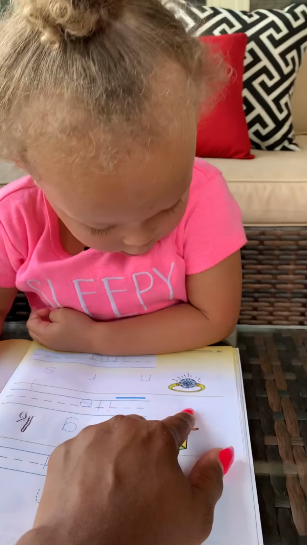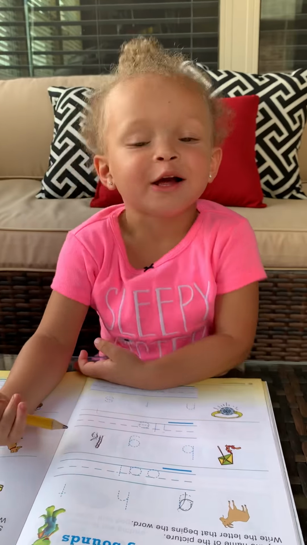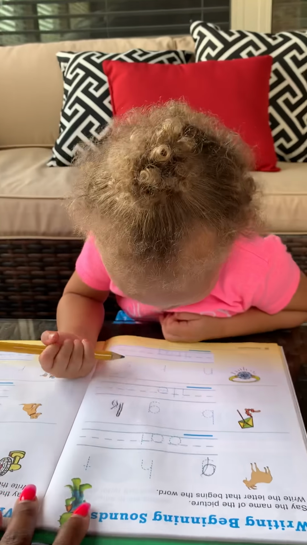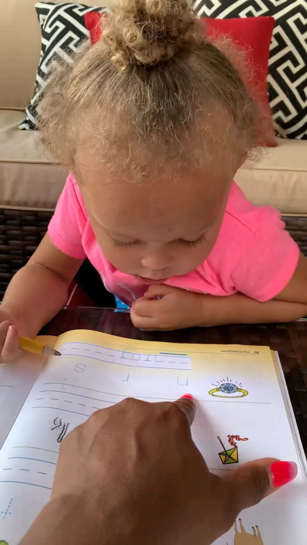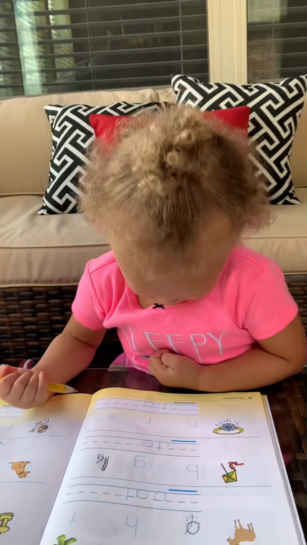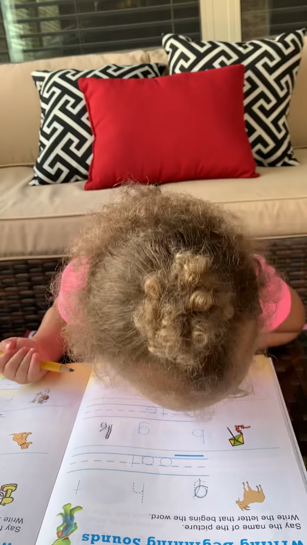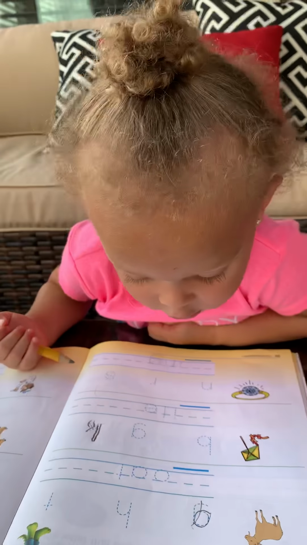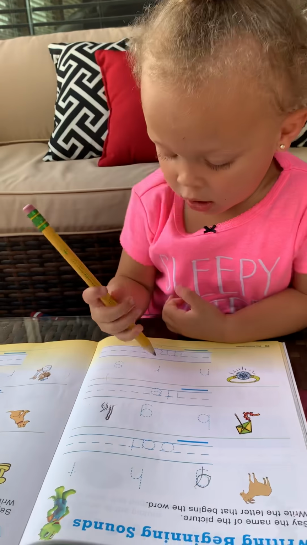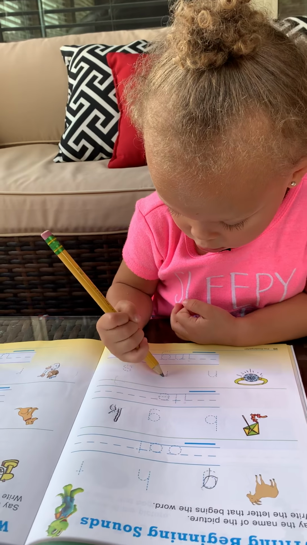What's this a picture of? Necklace. No, it's a ring. Ring. So what letter is missing to spell the word ring? N, R, or S for ring? What letter? Sit up. What letter for ring? Ring. R. Good. Circle the R.